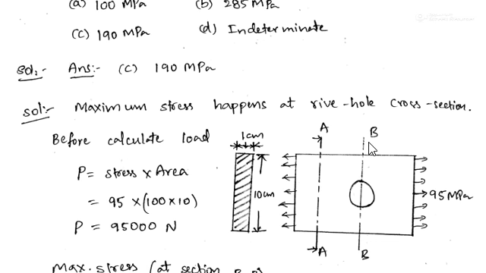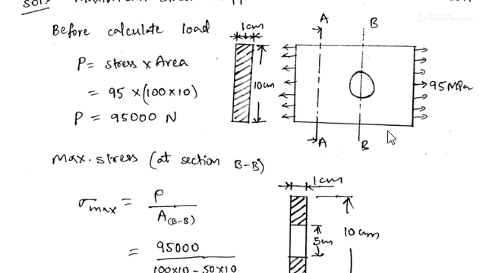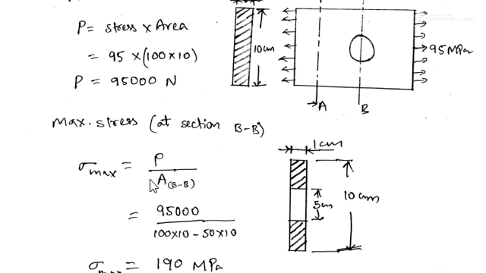I told you the maximum stress in the plate will be at the hole cross section. So if you take exactly the centroid of the hole, if you take a section like this, BB, at section BB you will get the maximum stress. Let us write sigma max is load by area.